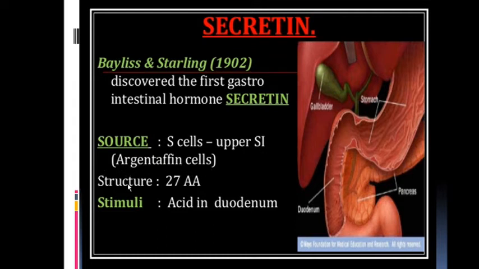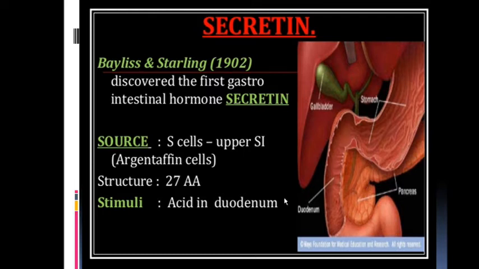Can anyone tell me what are the cells of small intestine? There are 4 major cells in the small intestine. One is the argentaffin cells. This is the hint. What are the other 3? These argentaffin cells secrete the secretin, in the upper small intestine, in the duodenum.